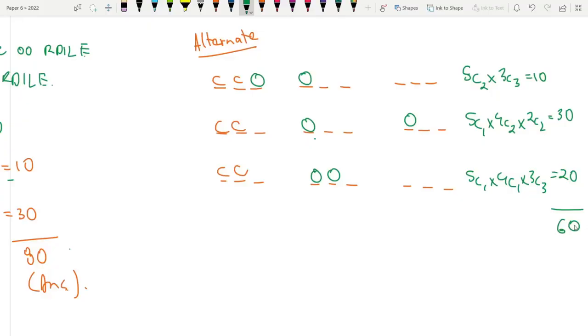Now we need to subtract this from the total ways of making all the groups. Let's see. So in the total ways, we're going to make 3 groups, right?